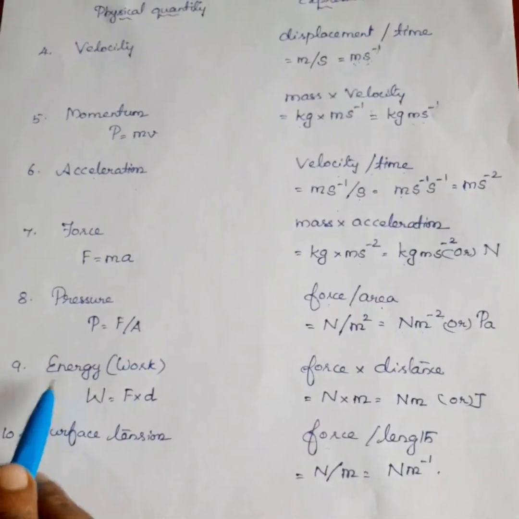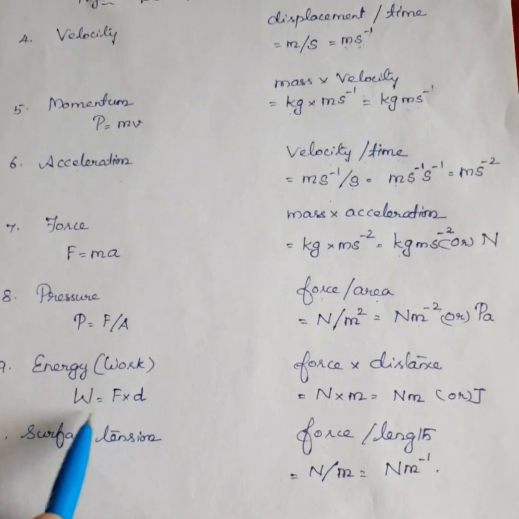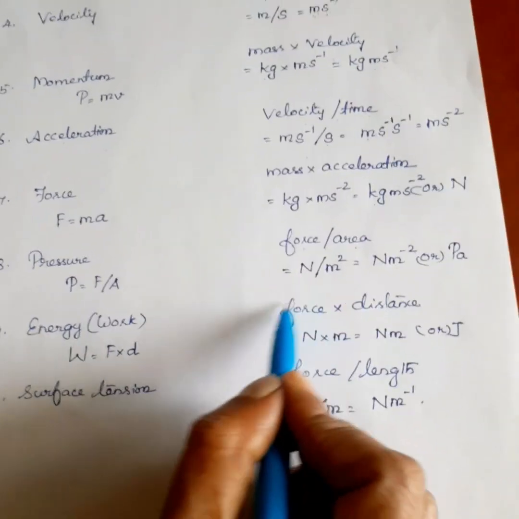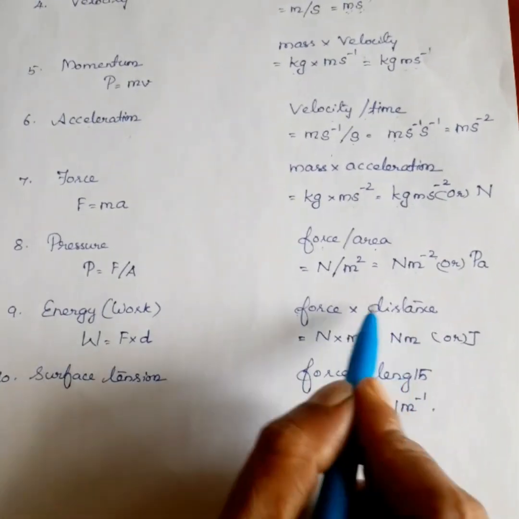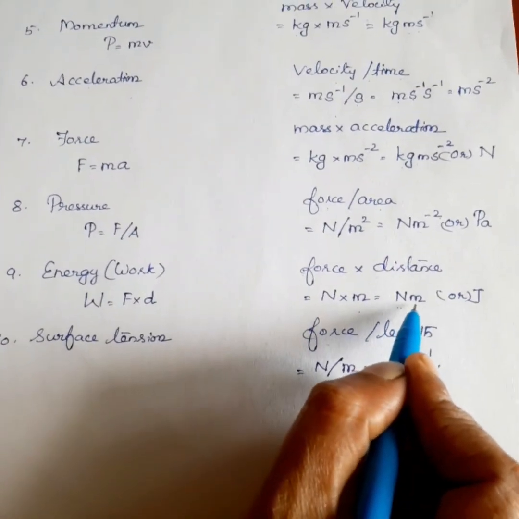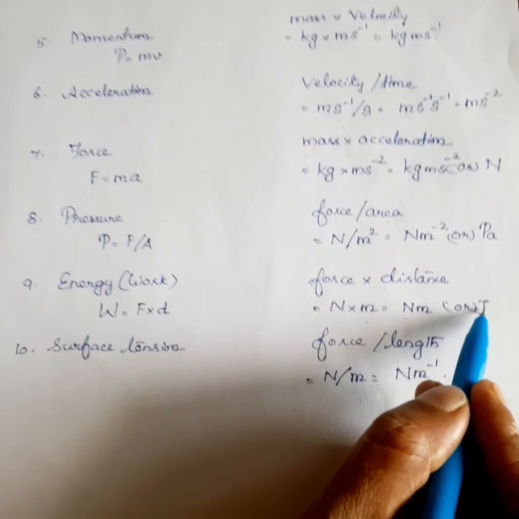Next one is energy. Energy is otherwise called work. W is equal to F into D, force into distance. The unit of force is Newton. The unit of distance is meter. So, Newton meter, N M. Newton meter is otherwise called joule.